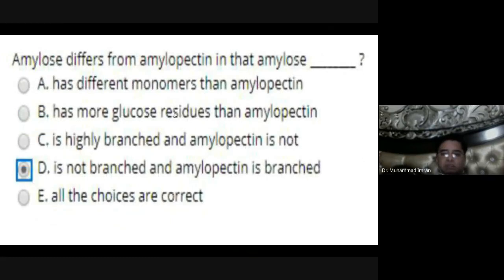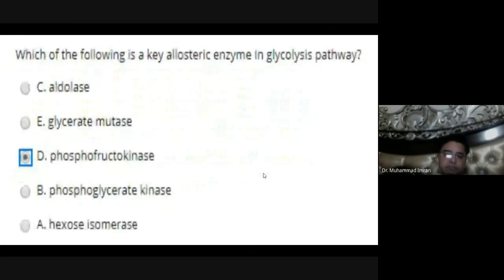Amylose differs from amylopectin in that amylose is not branched because it contains only alpha 1,4 glycosidic linkages. Amylopectin is branched because it contains alpha 1,4 and alpha 1,6 glycosidic linkages. And mostly the branch comes after every 20 to 25 residues of glucose in the starch chain.